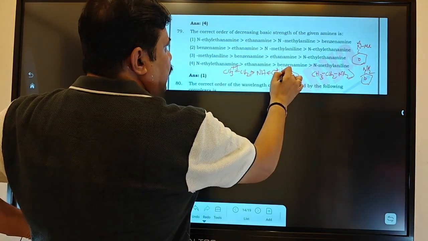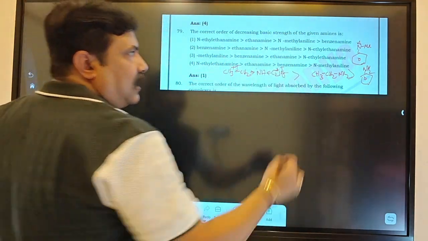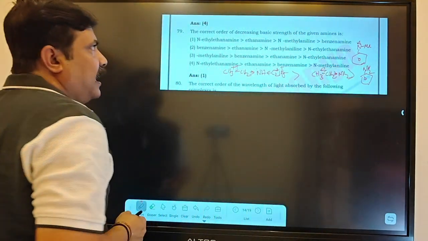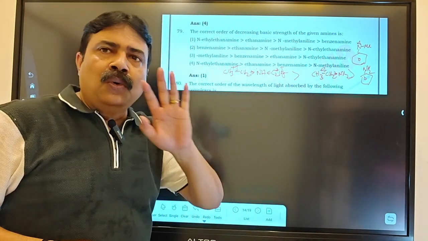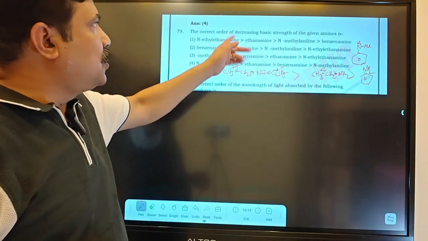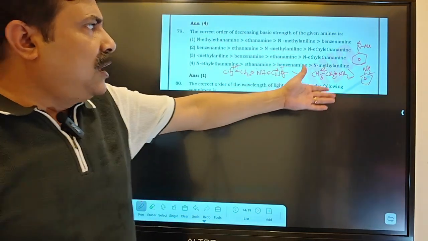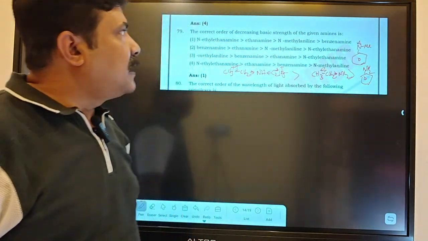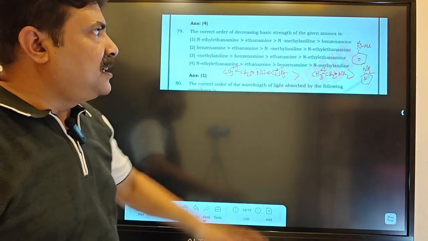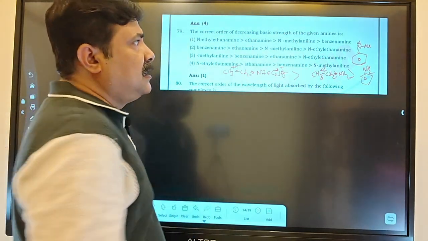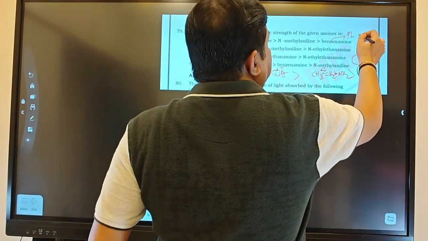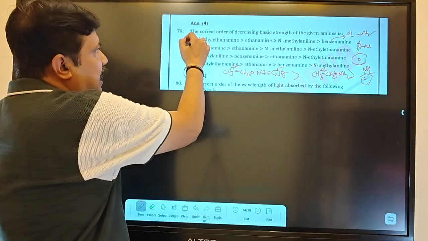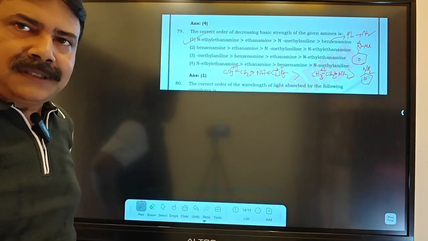Because of that, electron density over here increases. But here only ethylamine is giving one direction of +I. That's why N-ethyl ethanamine has more basicity compared to ethanamine. And you know very well, aniline will be least, because the methyl group will give +I. That's why N-methyl aniline has more basicity than benzene. Benzene means aniline, C6H5NH2. That is the idea. So which option will be the answer? The first option will be your answer.